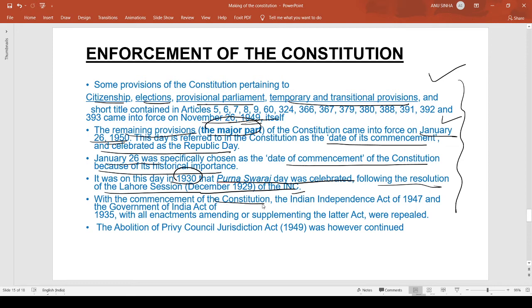With the commencement of the Constitution, the Indian Independence Act of 1947 and the Government of India Act of 1935, with all the enactments amending or supplementing the latter act, were repealed.